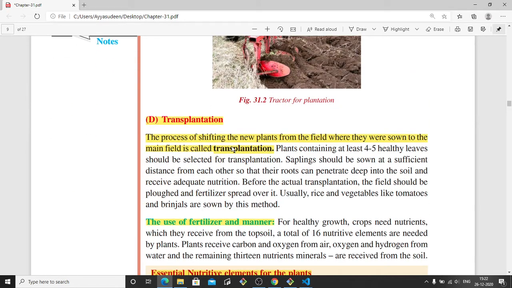So these are some methods. And the next one is transplantation. The process of shifting the new plants from the field where they were sown to the main field is called transplantation. So basically what happens is that seeds are sown and the new plants grow, right. Now these new plants are taken and shifted to another place. This is called transplantation.